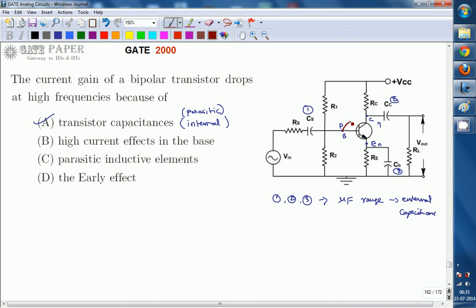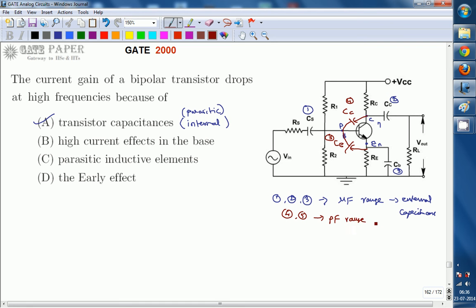So now I am drawing the two capacitances like this. These are capacitance effects, they are internal capacitances. They are not physical capacitors which you have connected externally. We are not connecting anything, but a capacitance effect is taking place. This is going to be treated as CC, and one more capacitance exists across BE. This is CE. So this is the fourth one and this is the fifth one.